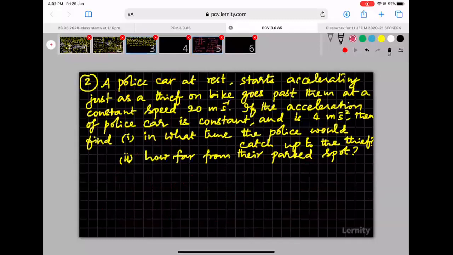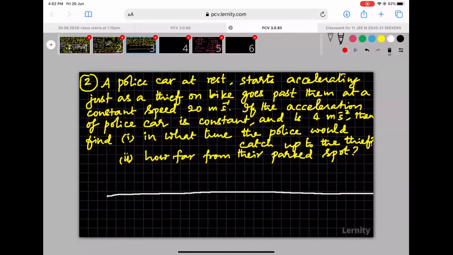All right. So second question, second numerical. A police car at rest starts accelerating just as a thief on a bike goes past them at a constant speed of 20 meters per second. If the acceleration of the police car is constant and is 4 meters per second squared, then find in what time the police catches up with the thief. Also find how far from the parked spot they caught the thief.